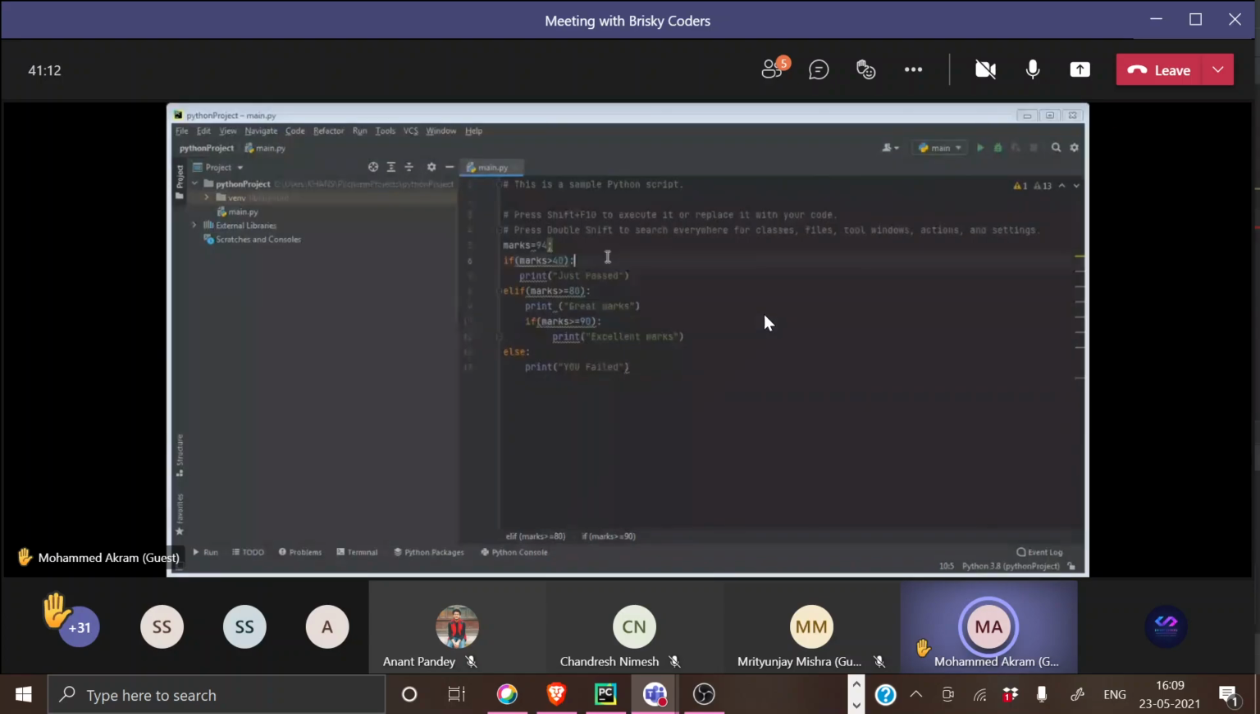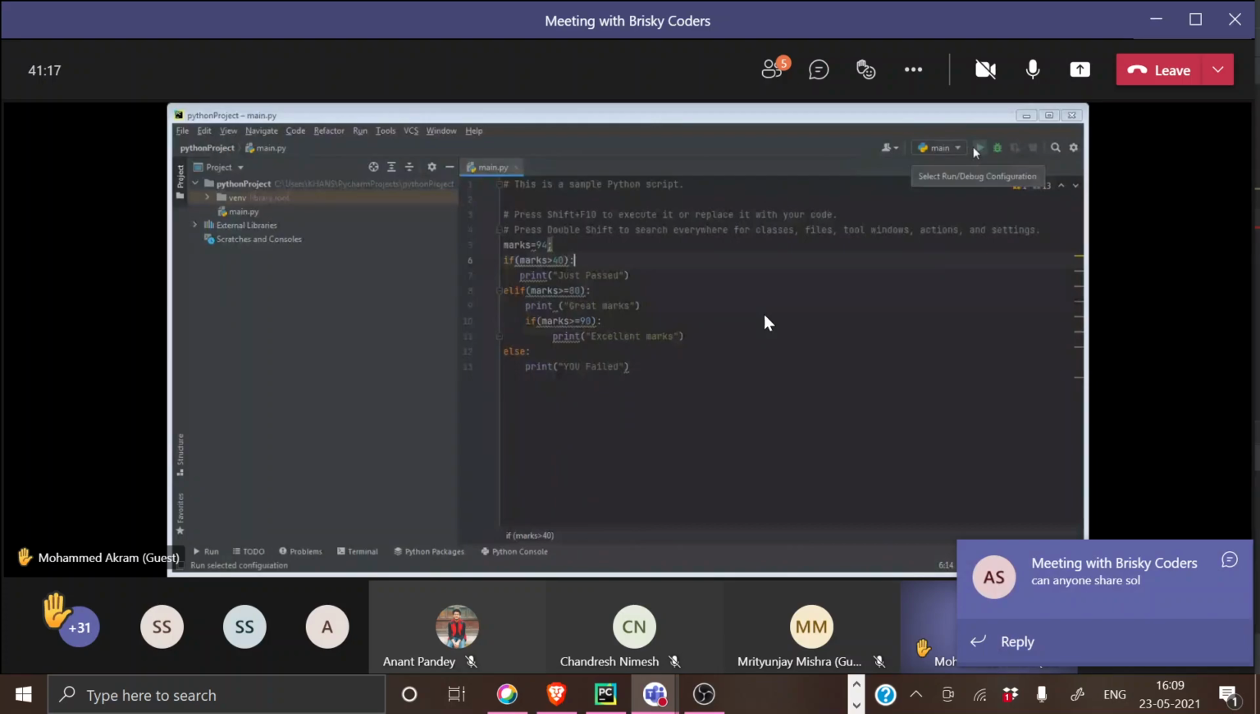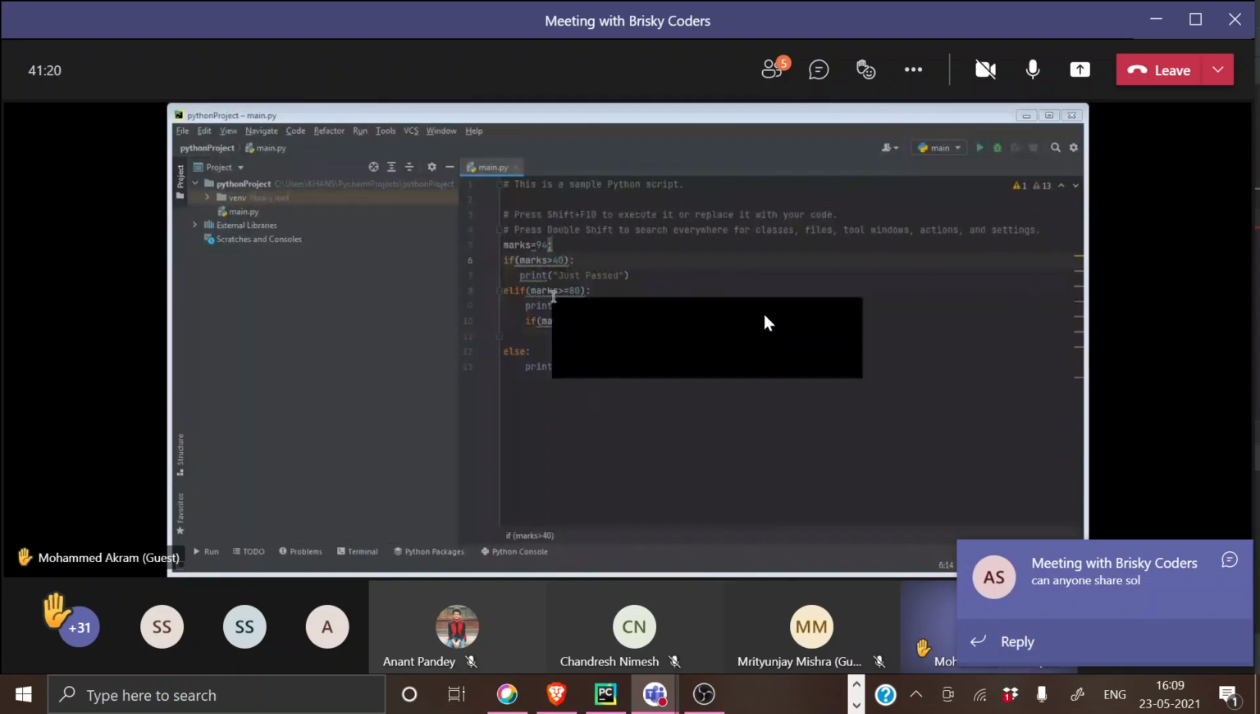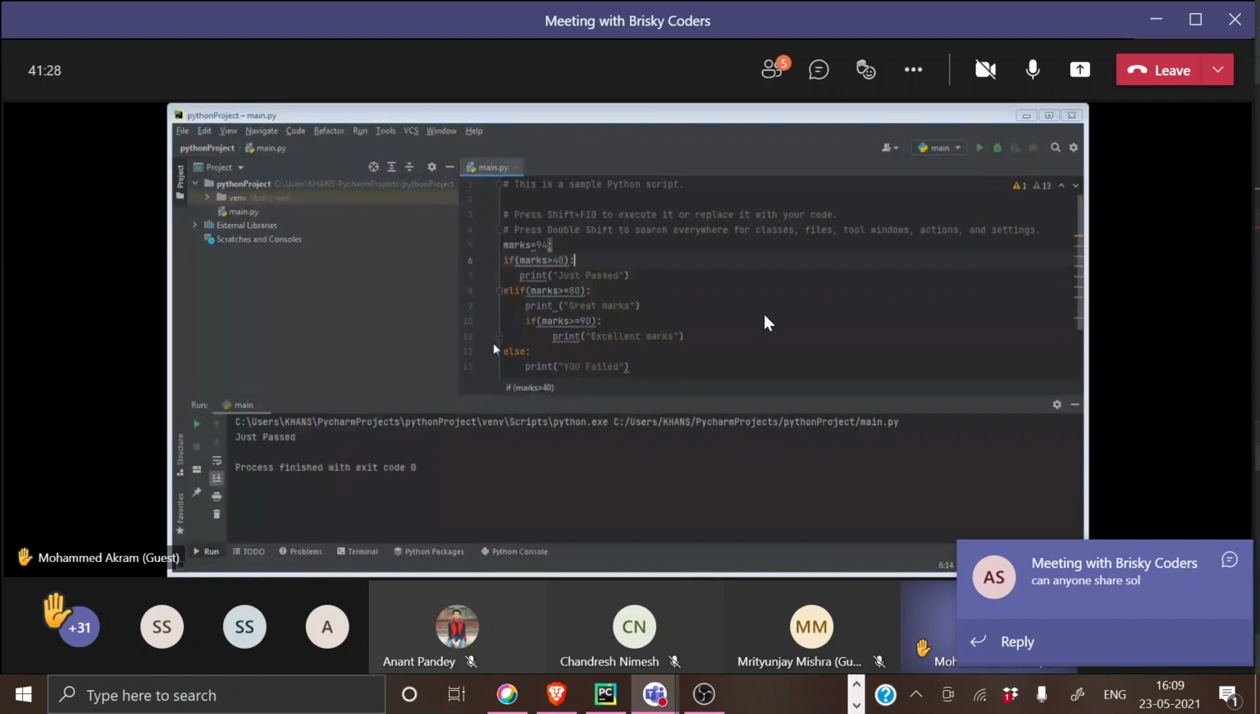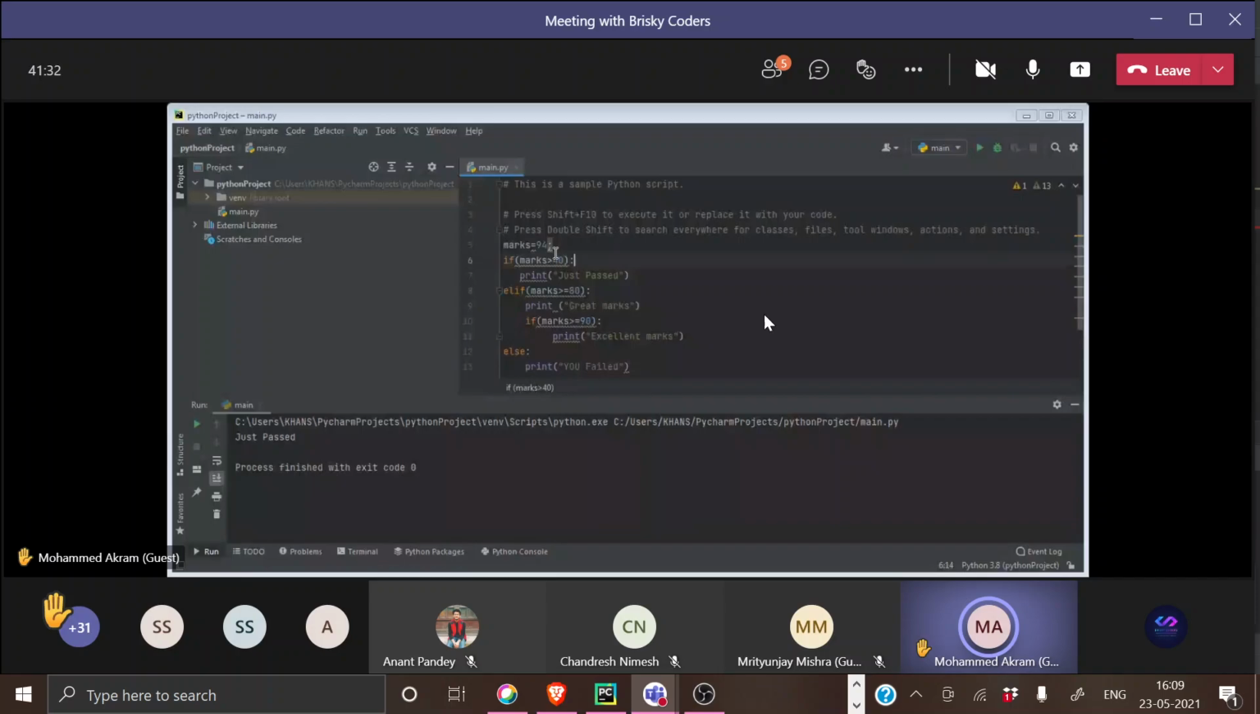Yeah, sir. Here I gave marks as 94, and I gave an if statement. Then in elif I put another if statement. It's not working, sir. It's showing some errors again. It's showing just pass, sir. But when I gave marks as 94, it's not taking the excellent marks.